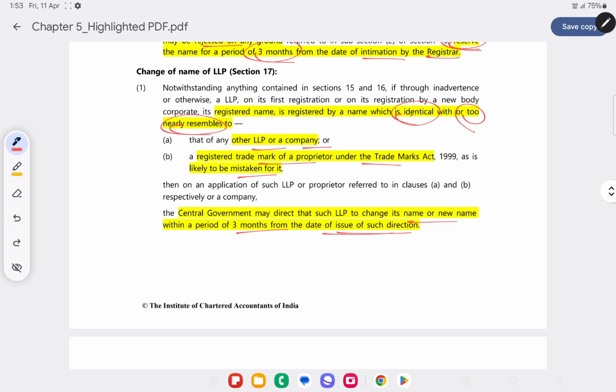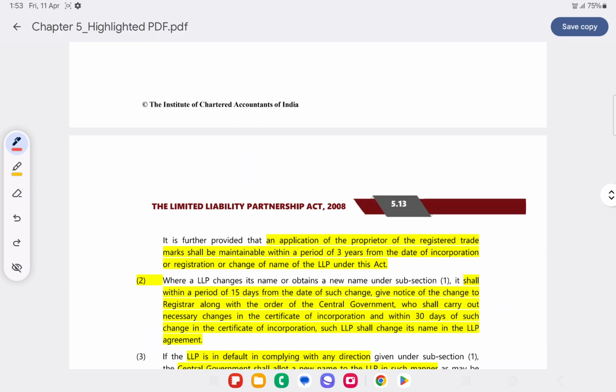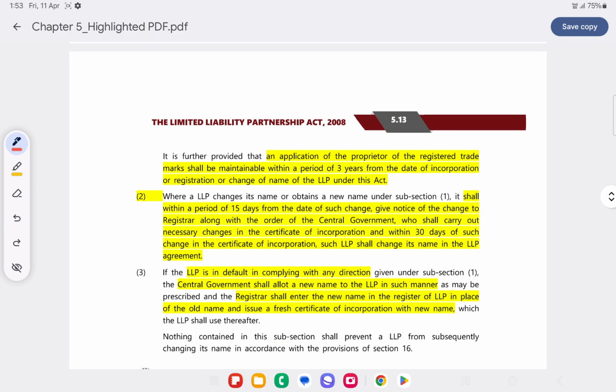So if it's identical or resembles the name of another LLP, the central government will direct the LLP to change that name, and within a period of 3 months the LLP will have to change its name, within 3 months from the date of issue of direction by the central government. If any application is made by the proprietor of a registered trademark, then that application or lawsuit will be maintainable for a period of 3 years from the date of incorporation or registration or change of name of the LLP under this Act.